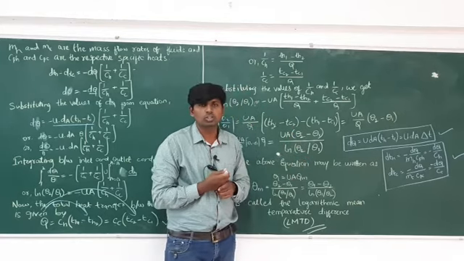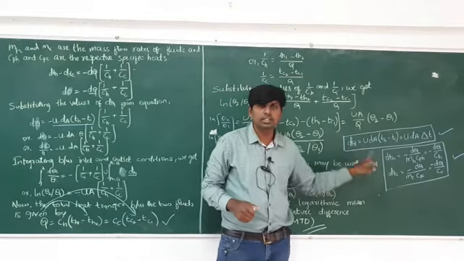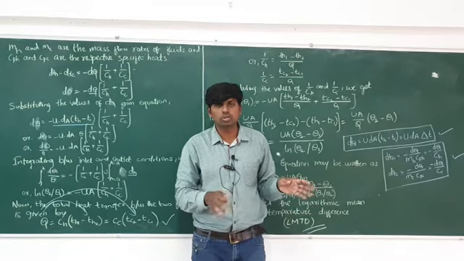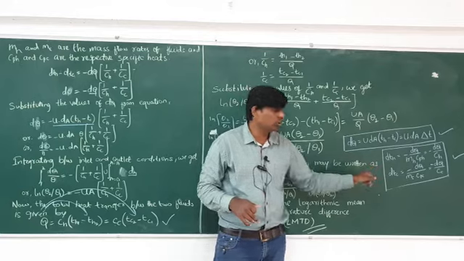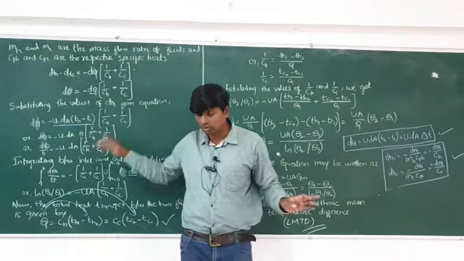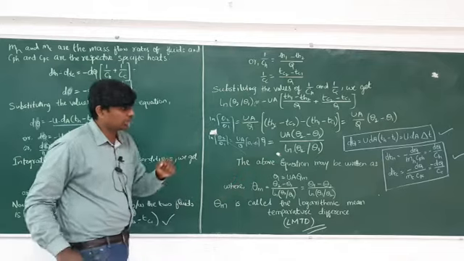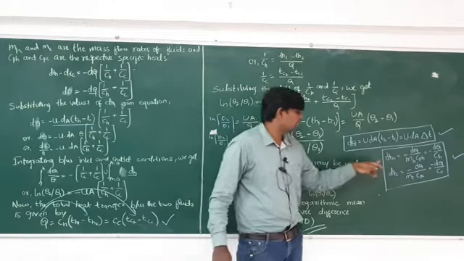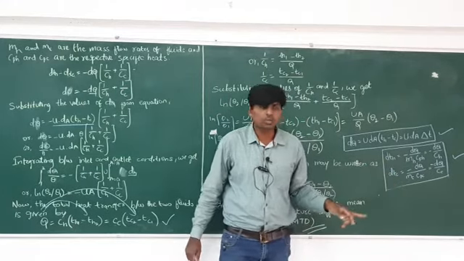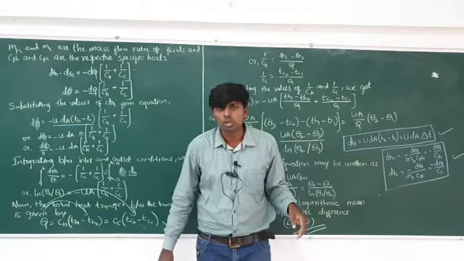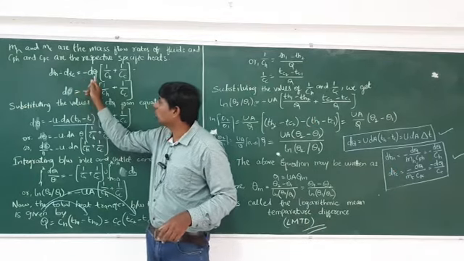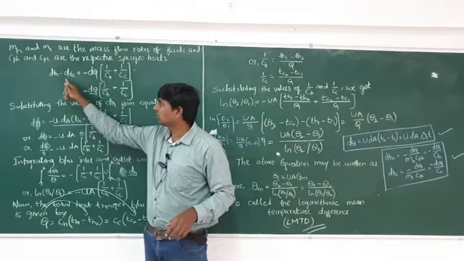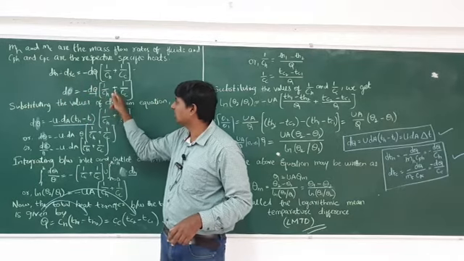In this derivation, three things you have to remember. First thing, this one. Second thing, this box. Third thing, this one. If you remember these three things, you can easily solve this step by step. Then substitute equation 1 minus equation 2. This one you consider as equation 1 and this one as equation 2. Equation 1 minus equation 2, taking the minus Q common, gives d theta = −Q (1 by CH + 1 by CC).